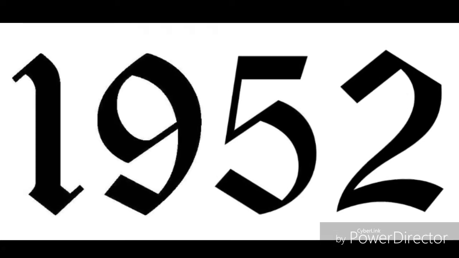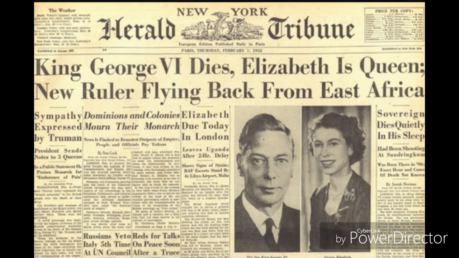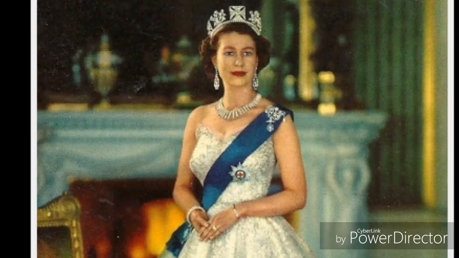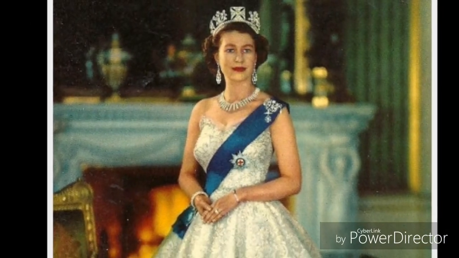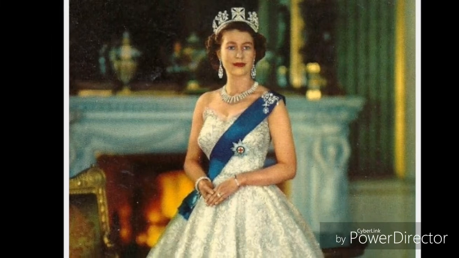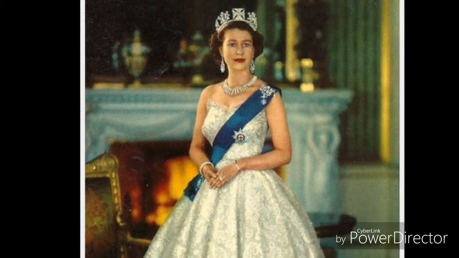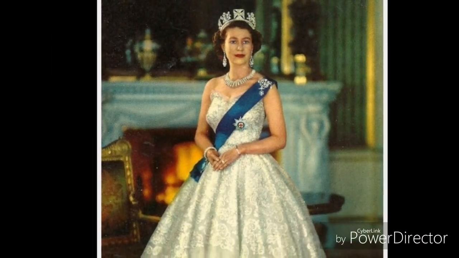In 1952, Princess Elizabeth's father died and she assumed her responsibilities of the ruling monarch at only 25 years old. She was officially crowned queen on June 2, 1953, at Westminster Abbey. Now that we know a little more about who she is and how she came about being the Queen of Canada, we will get into how she affects our country.